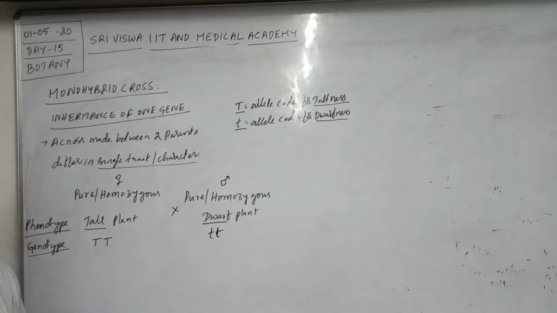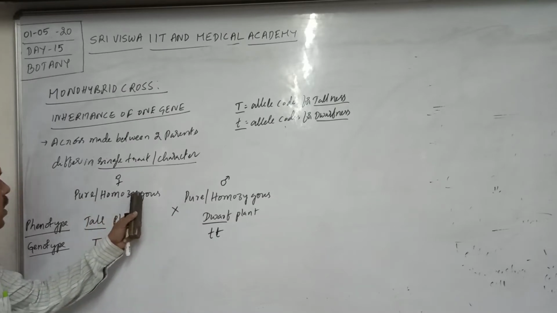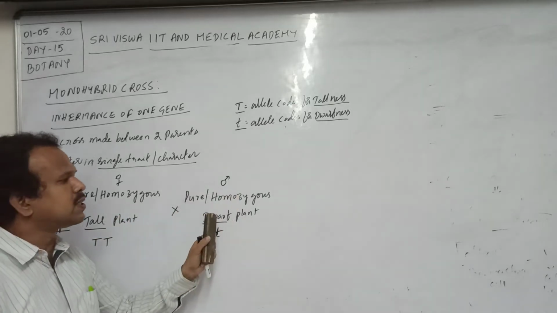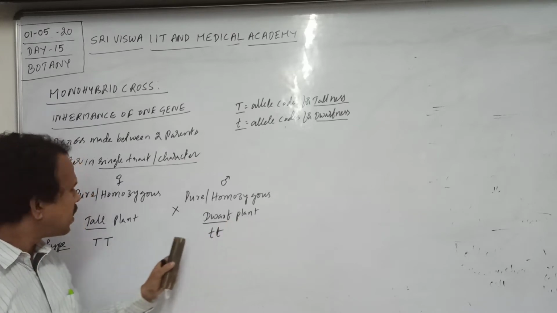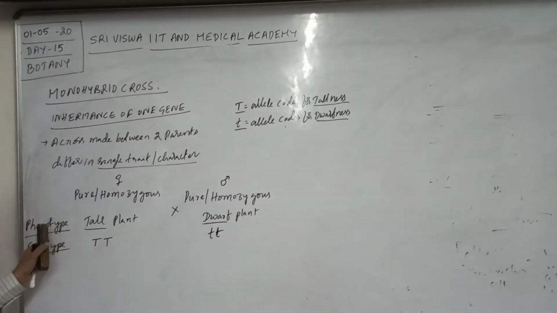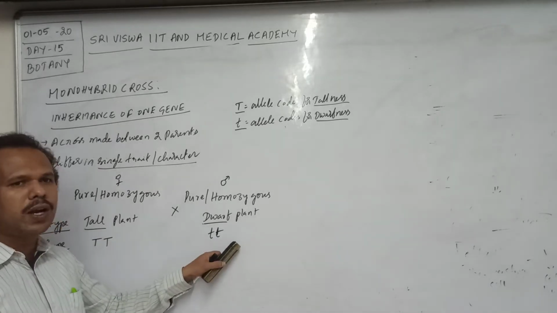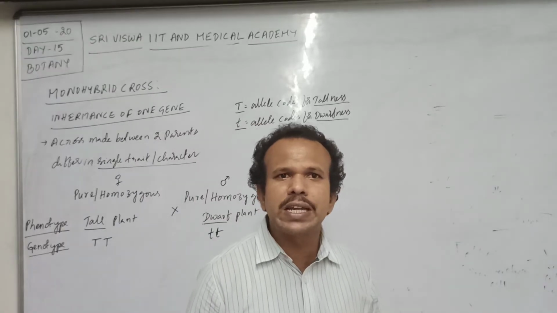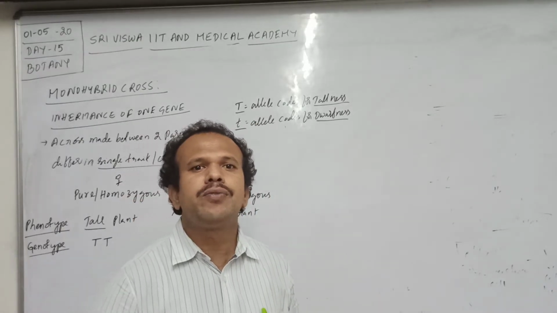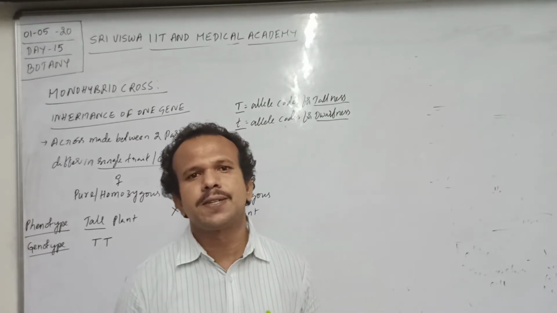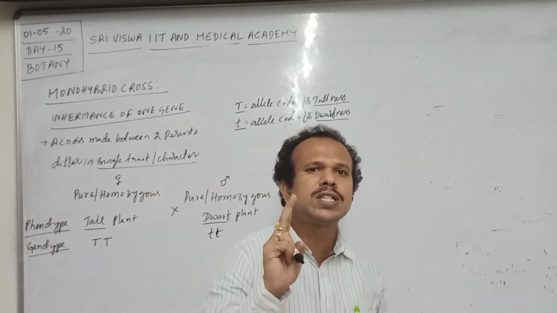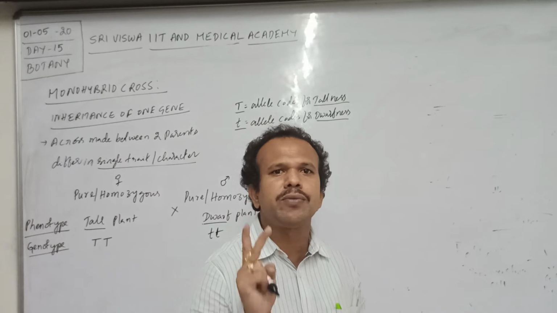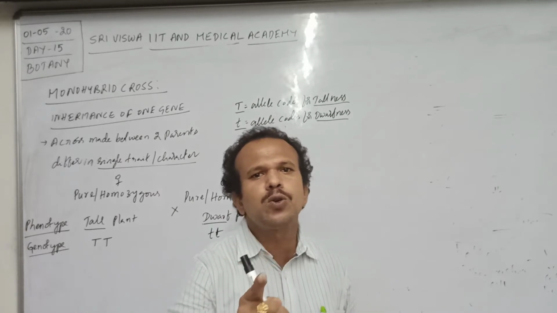Here is the very important one. Mendel crossed a pure homozygous tall pea plant with a pure homozygous dwarf pea plant. Tall and dwarf are the phenotypes. Capital T capital T and small t small t are said to be homozygous. What is the meaning of homozygous? A diploid individual with two similar alleles is said to be homozygous. A diploid individual with two dissimilar alleles is said to be heterozygous.